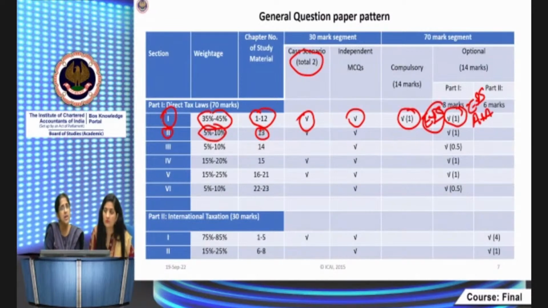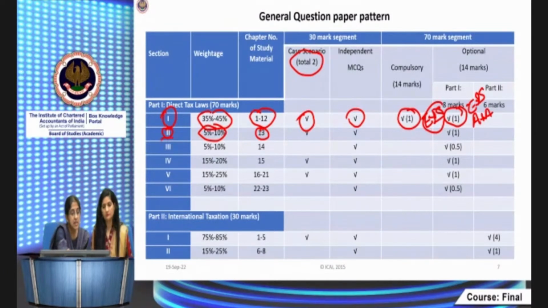Accordingly, generally there's an 8 mark question on charitable trusts. It asks you to address different independent issues in the charitable trust, or it can be a computational problem, or it can be on accreted income. But in case it doesn't come as an 8 mark question, they may ask questions for 4 marks, or you can have an independent MCQ. Or if they choose not to ask in the descriptive segment, you can get it in the form of a case scenario also. So it is possible in any of these 3 segments.